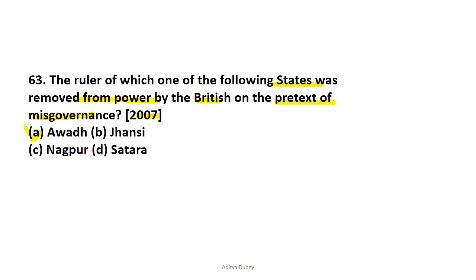It's quite good practice to also know the year at which the Britishers annexed these states. For your information, Jhansi was annexed in 1853. You had heard about Jhansi ki Rani. So 1853 was the annexation date of Jhansi, whereas for Satara it was 1848, and Nagpur was 1854.